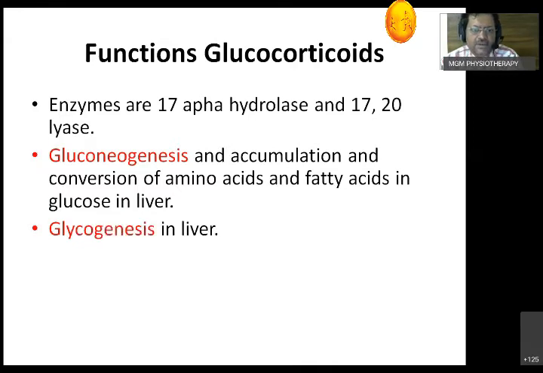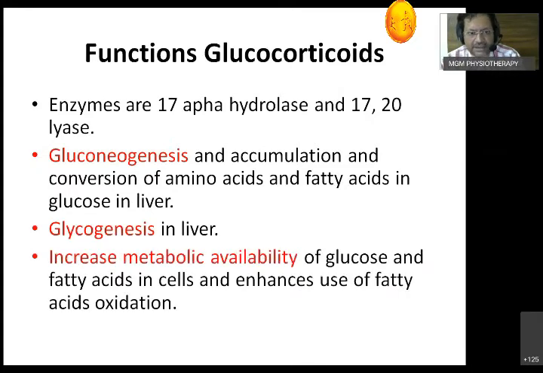The second step is glycogenesis. Once the glucose is formed, this glucose gets polymerized in the liver to form glycogen, and gets stored. It may be one of the reasons why a person who takes steroids for a long time may develop a fatty liver. That is what it is called.